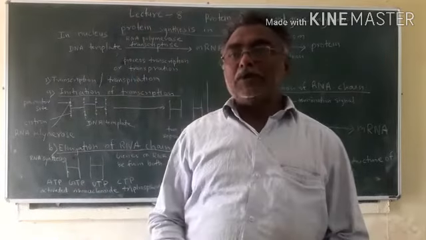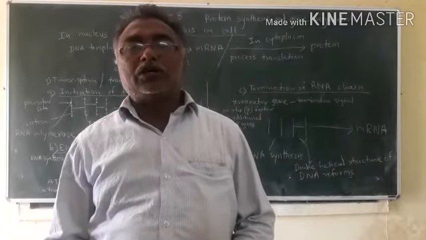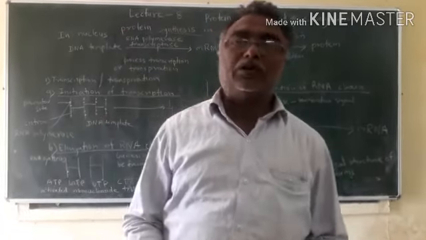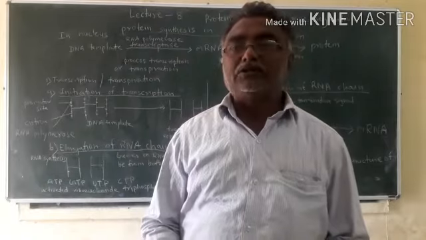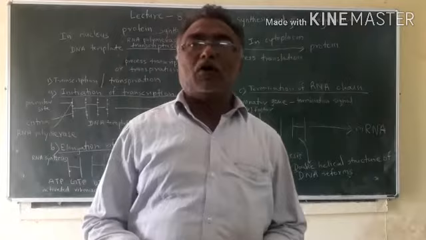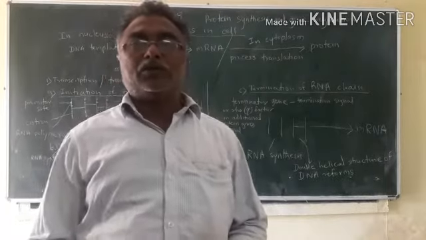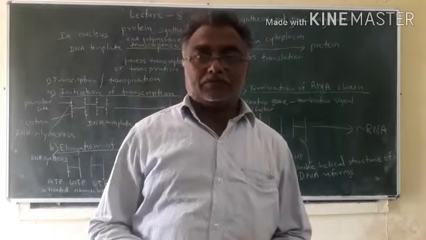So in animal and plant cells, thousands of types of proteins are formed and they have their own characters and functions. These proteins are formed according to the information given by DNA.